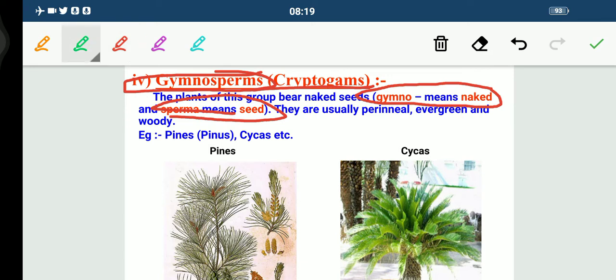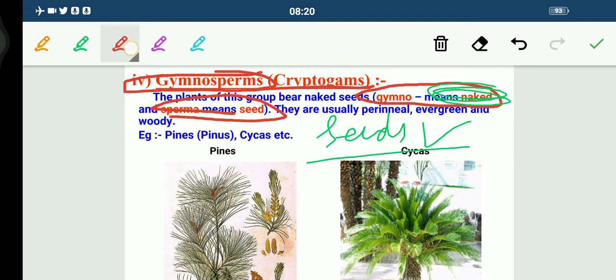These plants are the most primitive and they bear seeds. This I have already explained. They bear naked seeds, and they are the most primitive ones. The seeds produced are naked and not enclosed within fruits. Like we eat apple, we eat mango, so the seed is enclosed inside a fruit. But in gymnosperms the seeds are not enclosed within fruits, you can actually see the seed. That is why it is known as the naked one, because you can see the seed.